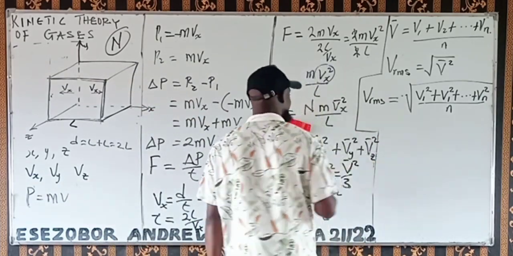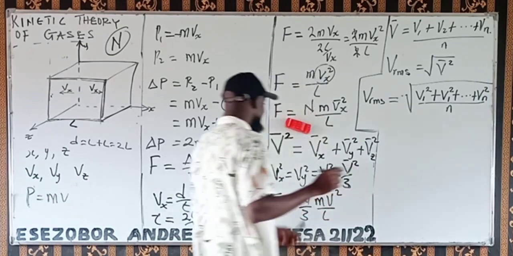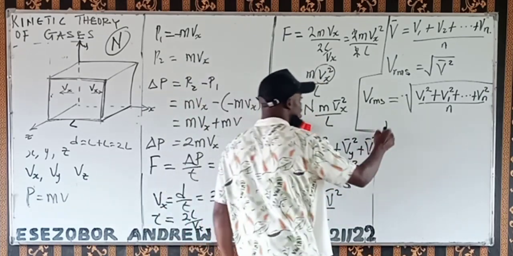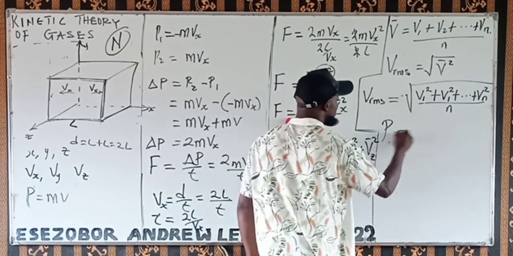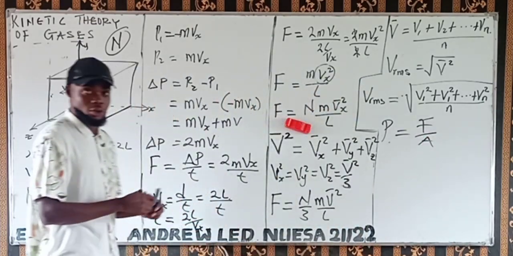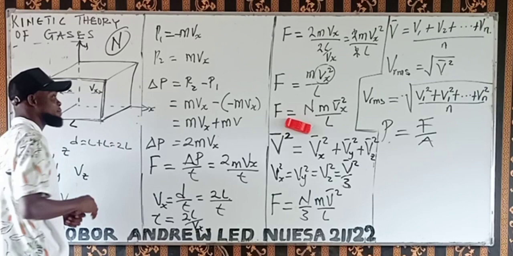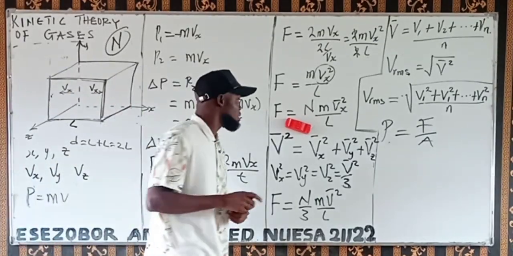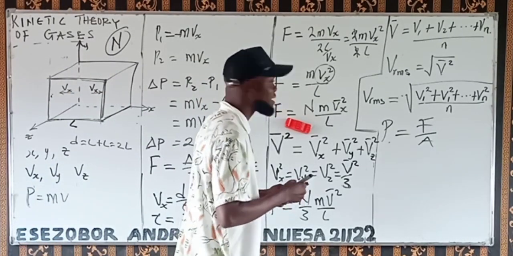Then take note of this one. It's very, very important. Now, remember that pressure is equal to force over area. I don't know if you can still remember that. We are going somewhere. This is the pressure exerted by the gas placed in the cube. Pressure is equal to force over area.